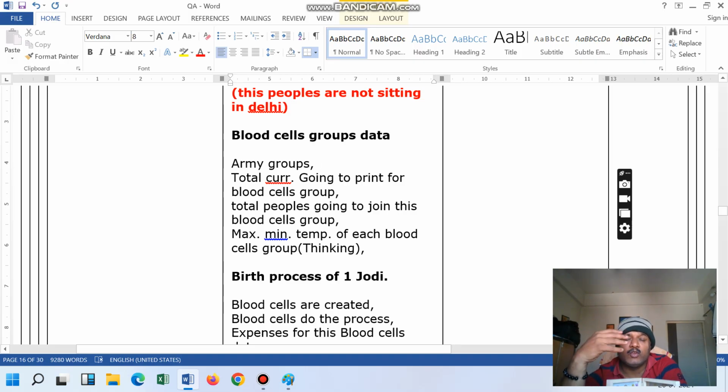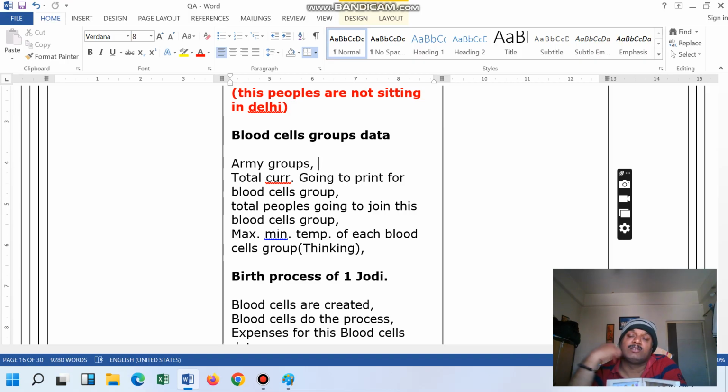That's why whenever a new blood group is going to come, they finish that blood group's generation only, because there are lots of expenses. So in the 22 blood groups, they finish that particular person's generation only.